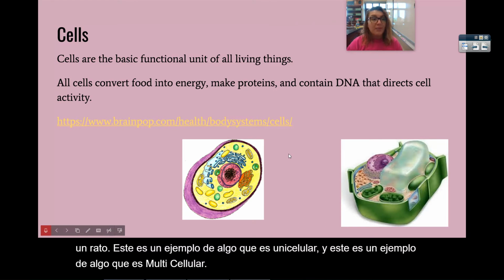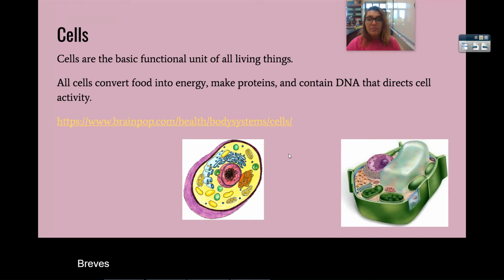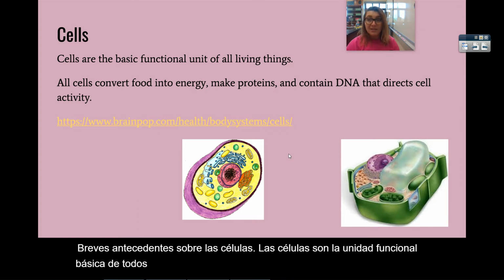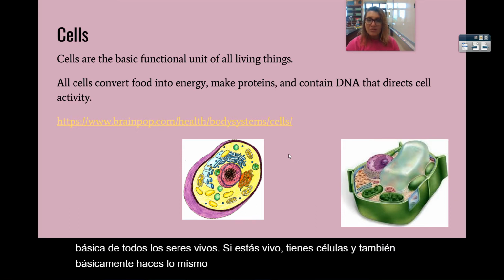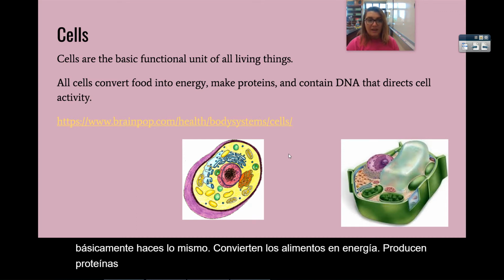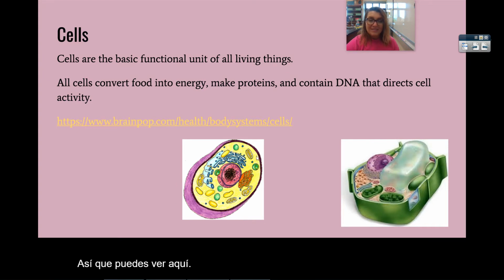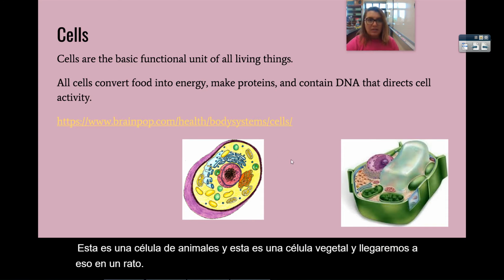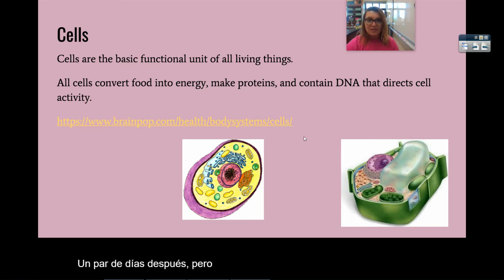Brief background about cells. Cells are the basic functional unit of all living things. If you're alive, you have cells. And all cells basically do the same thing. They convert food into energy, they make proteins, and they contain DNA that directs cell activity. So you can see here, this is an animal cell and this is a plant cell. And we'll get to that in a bit. All living things are made up of cells.